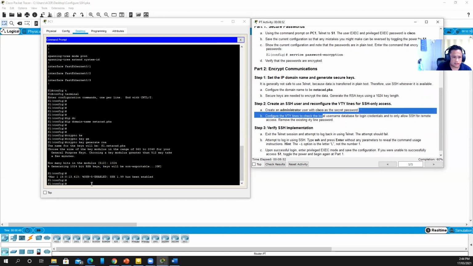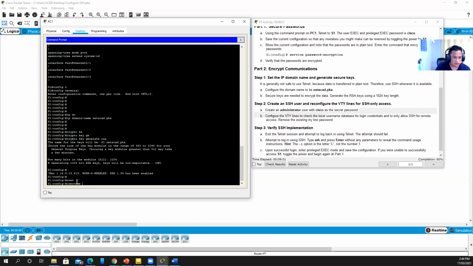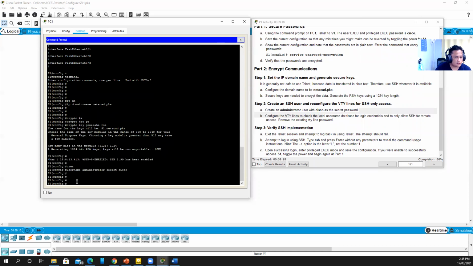First, let's start with letter A. Username, the example username is administrator. Then the secret password is Cisco. Then you enter.